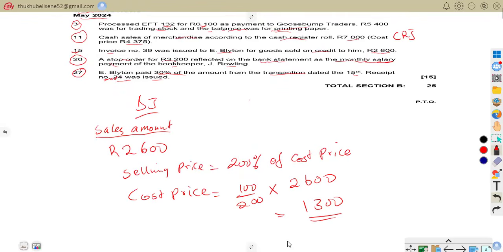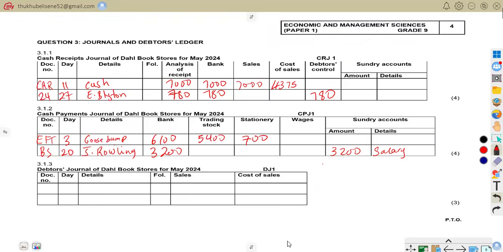So now we are to record it in our answer book. First, we are going to say document number 39, on which day? On the 15th. And then we have our debtor, which is Belton. We have said the sales amount is 2,600. And we did calculate our cost of sales, which is 1,300. So this is how easy it is to calculate that.